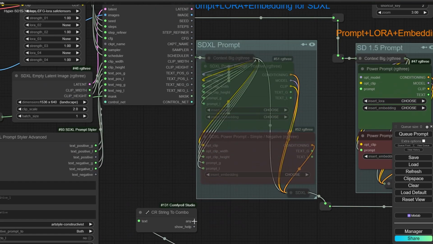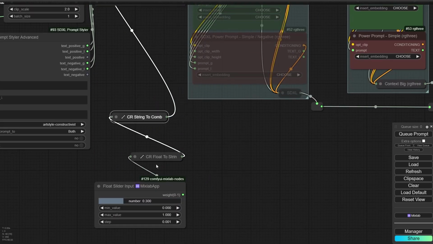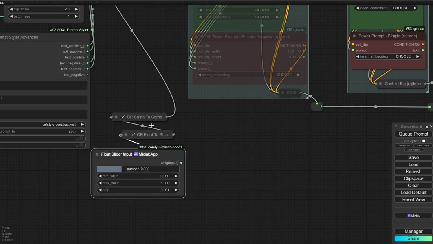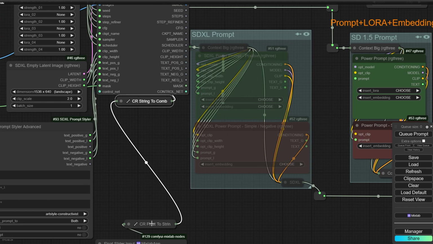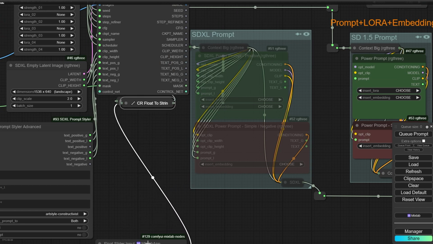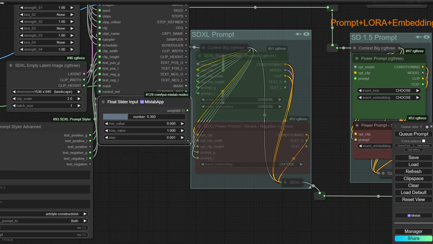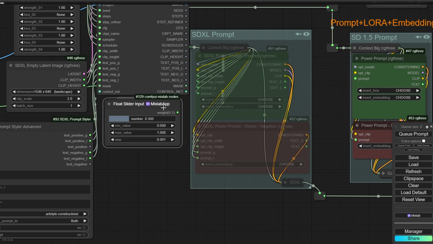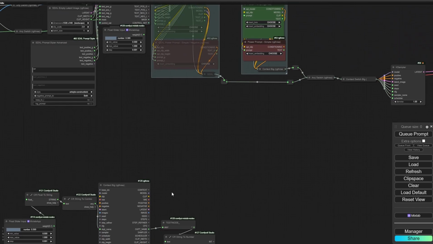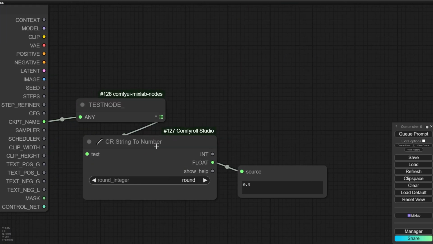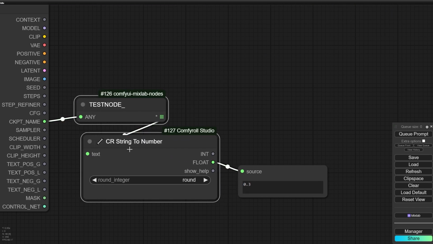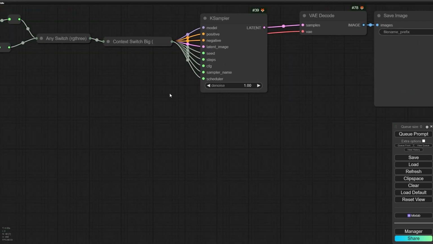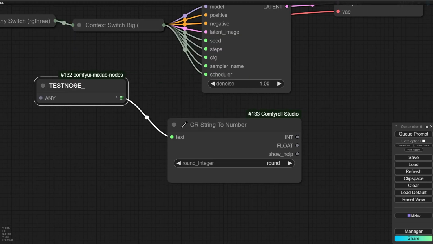I just have to connect it to here, minimize, and now I can place them here. After that, I will find a better position for these nodes. And also I have to place these two nodes here.